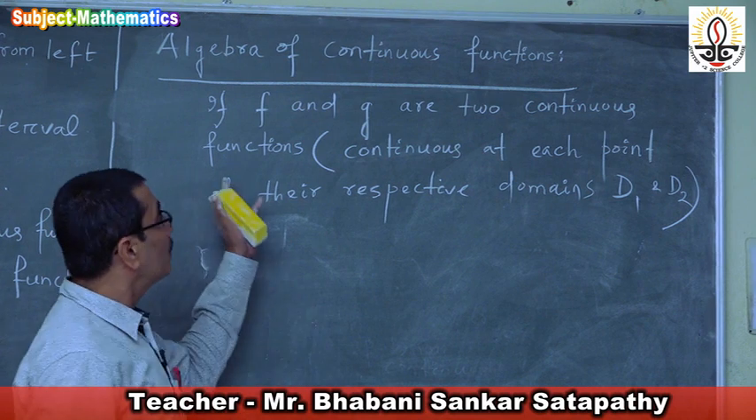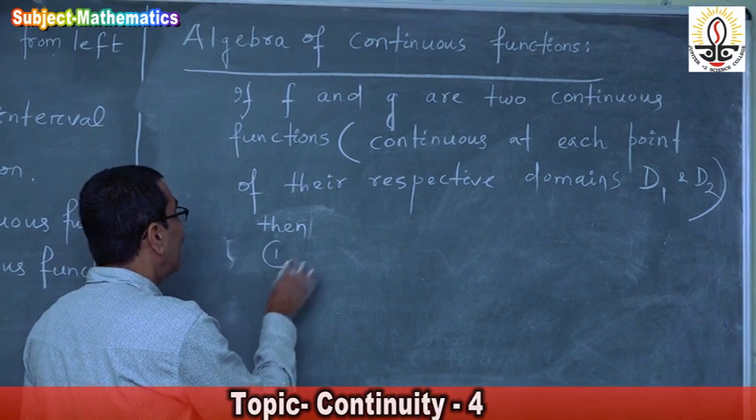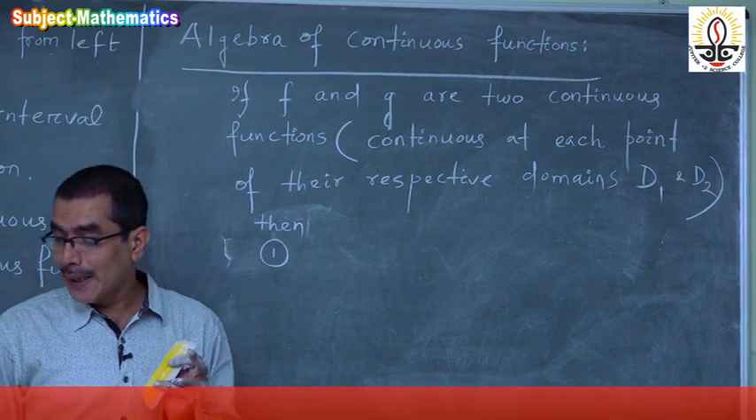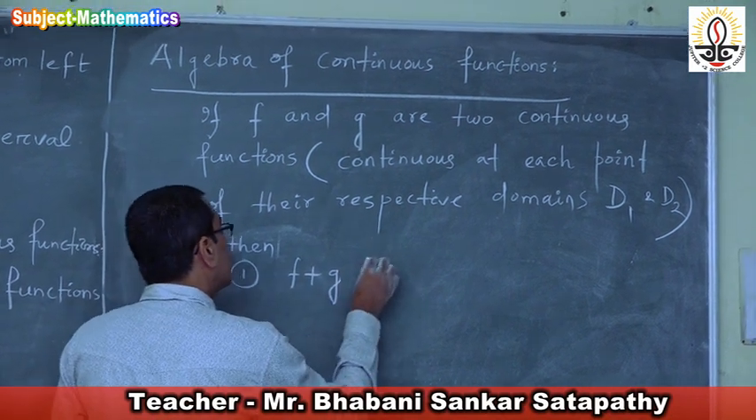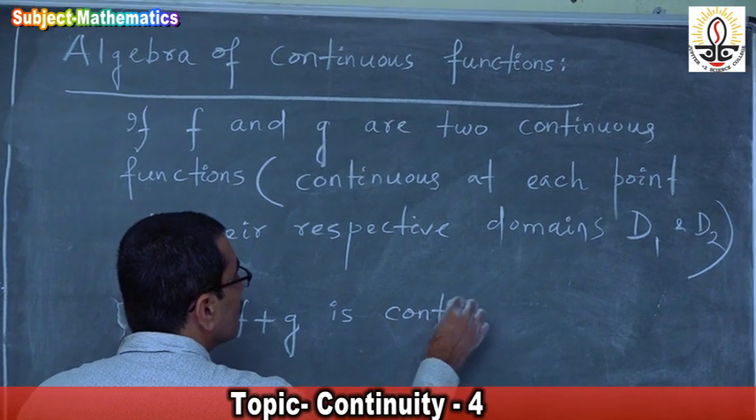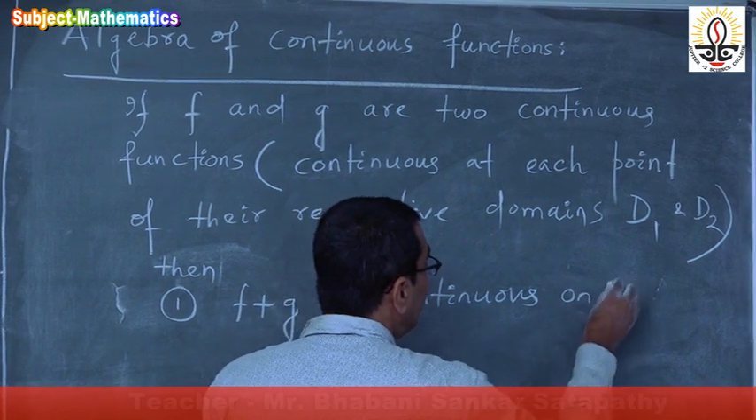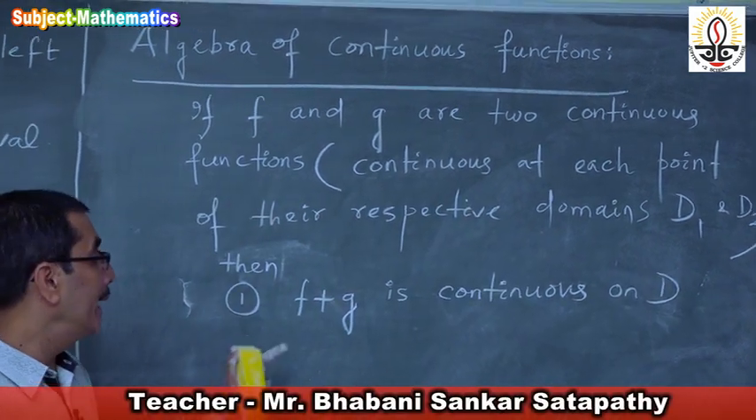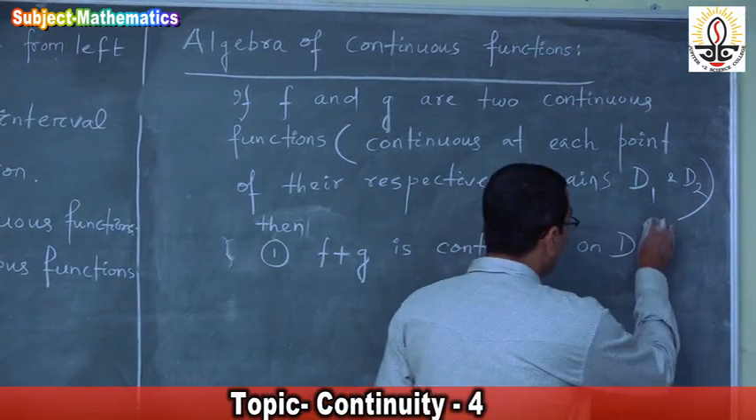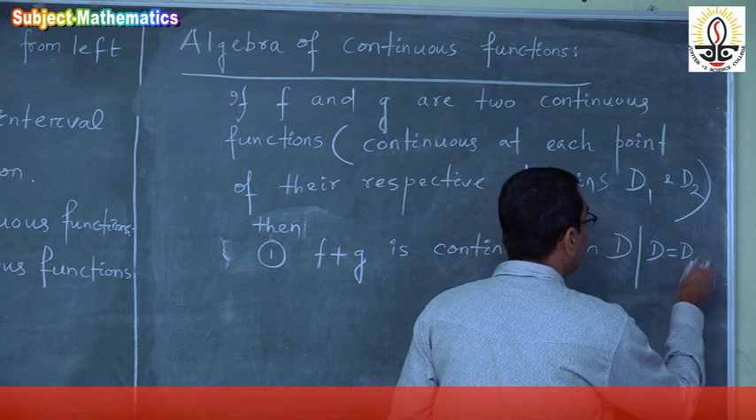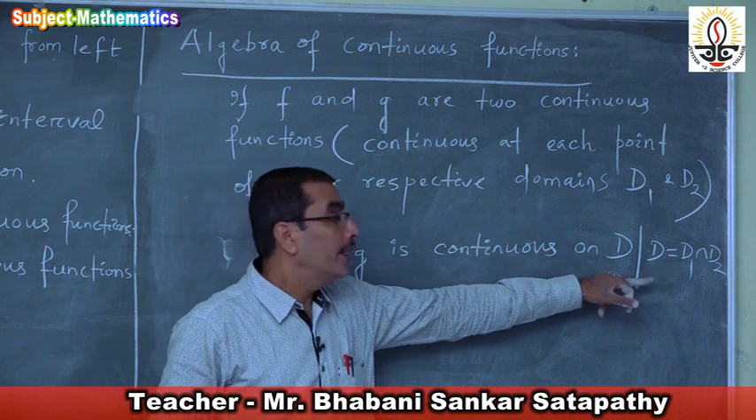If f and g are two continuous functions, then the first algebra is f plus g is continuous on D. What is D? D is nothing but D1 intersection D2.